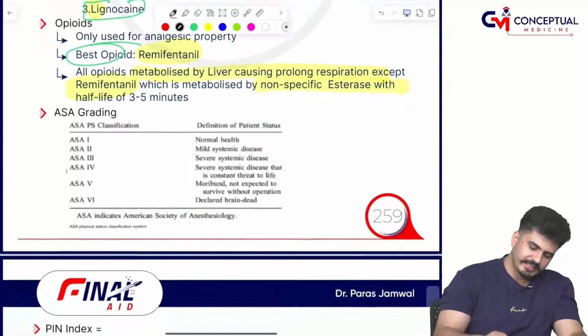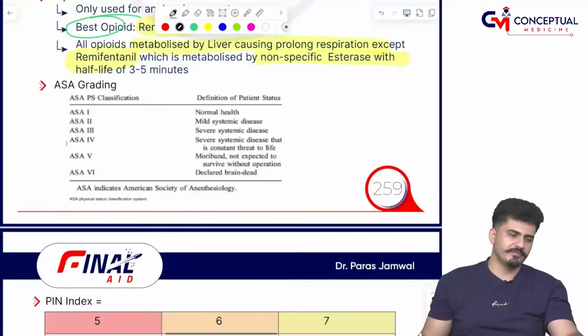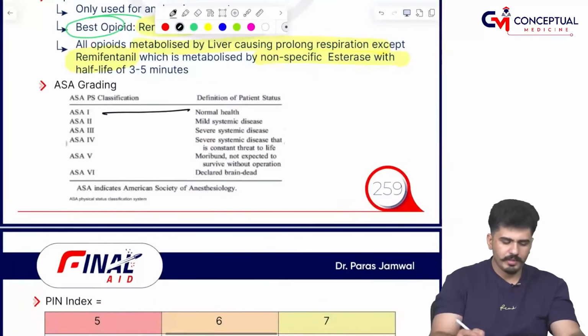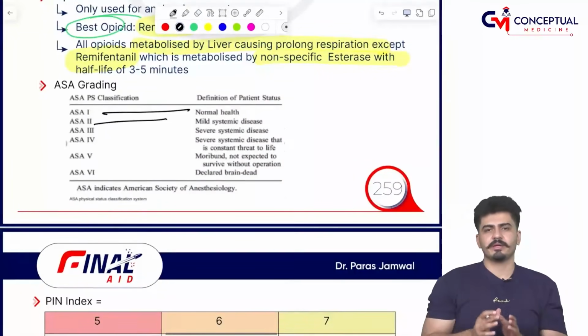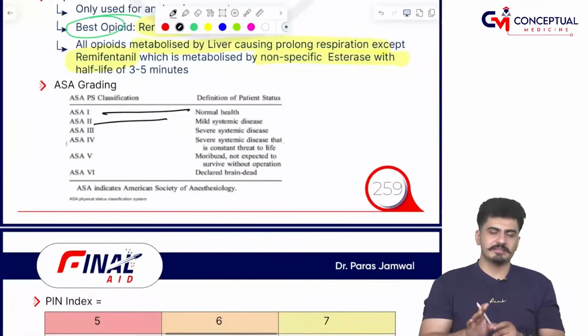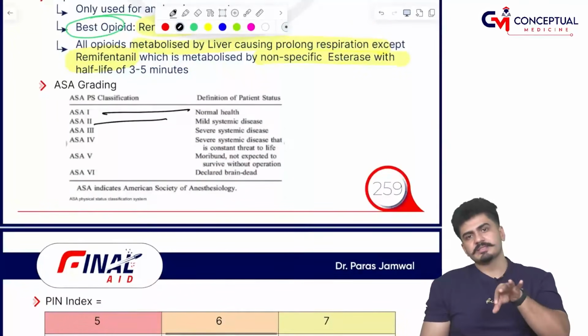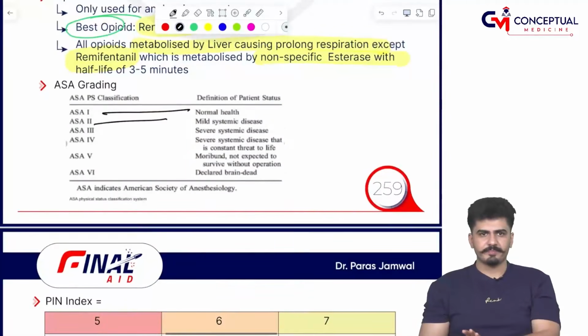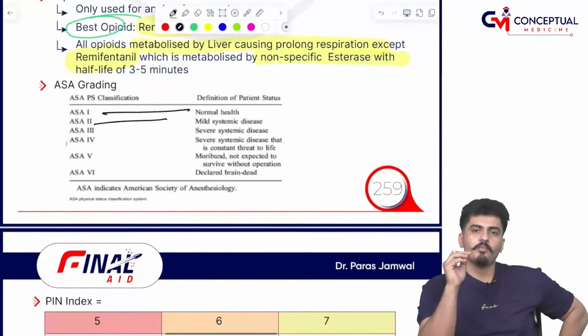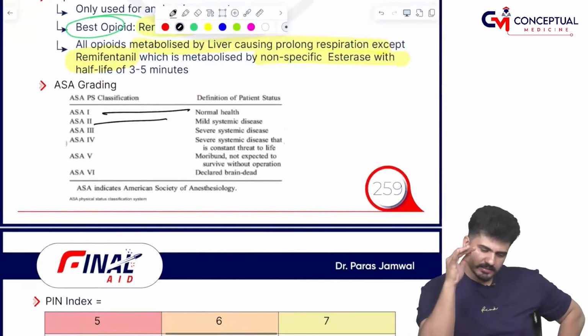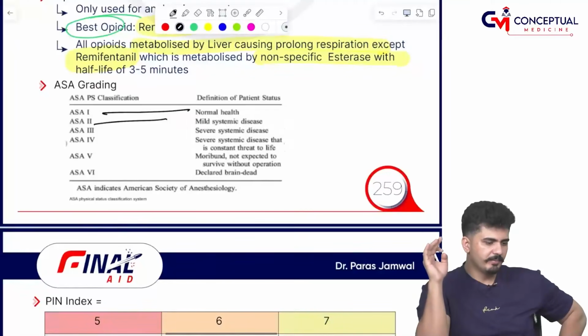Now coming on to the ASA grading. American Society of Anesthesiologists की grading आती है, तो याद रखना ASA 1 says normal, ASA 2 says mild systemic disease, 3 says severe systemic disease, 4 says severe systemic disease which is constant threat to life, 5 says moribund, and 6 says declared brain dead.